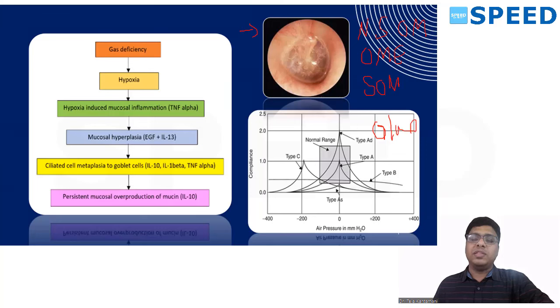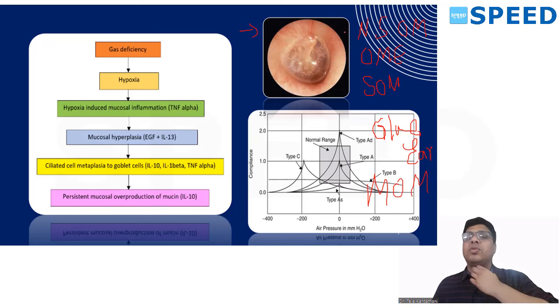To explain these terms: it is also called non-suppurative otitis media, because it's only a fluid, not pus.